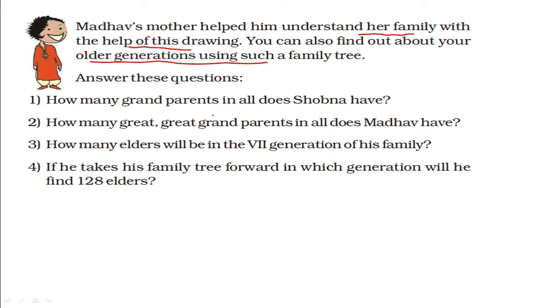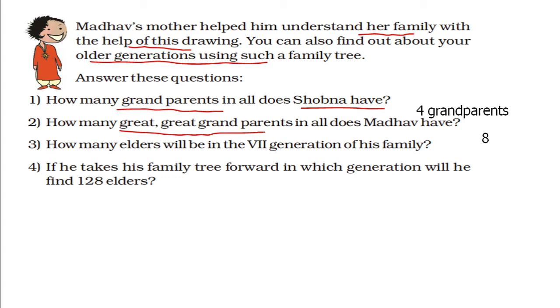Now, how many grandparents in all does Sobhna have? The answer is four grandparents. Everyone has four grandparents: two maternal grandparents, two paternal grandparents. How many great grandparents in all does Madhav have? So you can see eight.